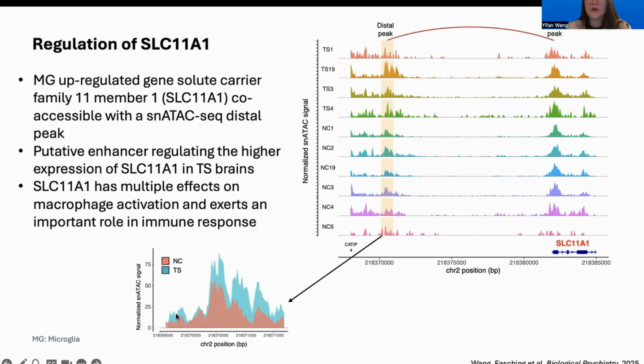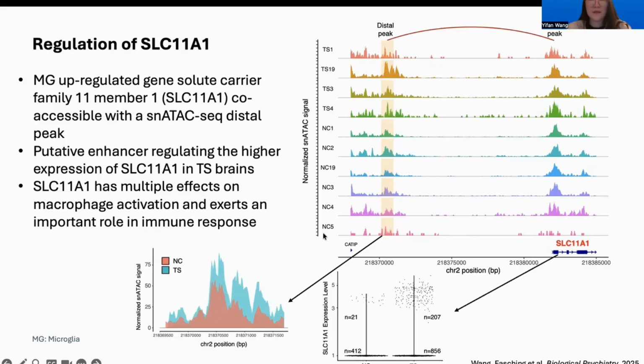We found that in the TS brains, the potential enhancer peaks are more accessible compared to normal control brains. At the same time, we also found that this gene is upregulated in the TS brains.